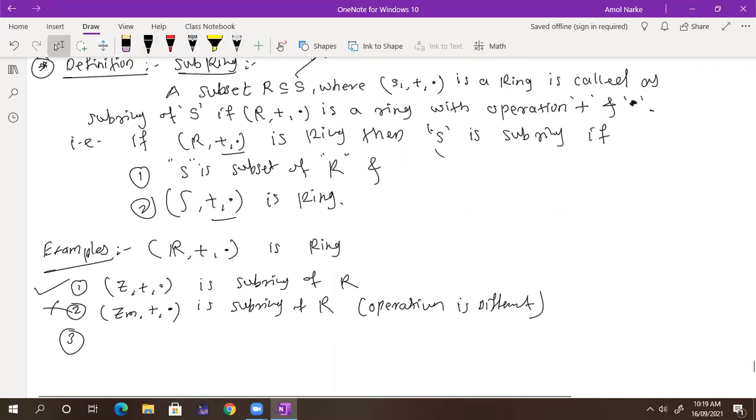So you can take now 2Z, the set of even integers. Whether it is a subring of Z. I am talking about Z with plus and dot. Tell me whether it is a subring.